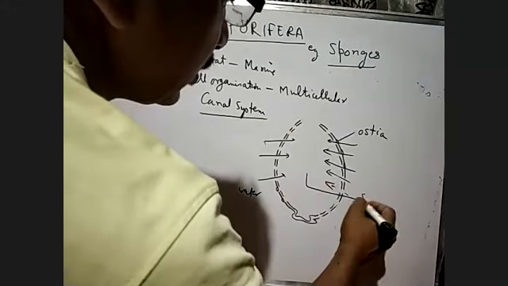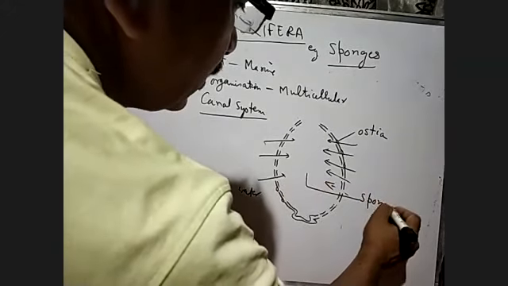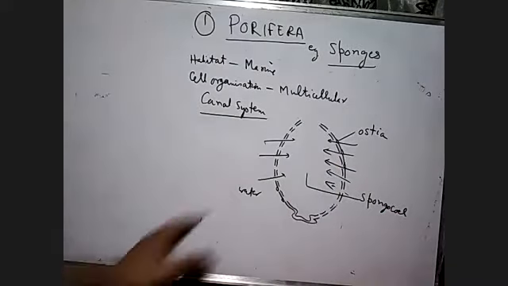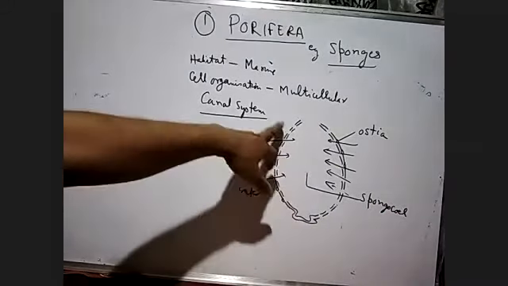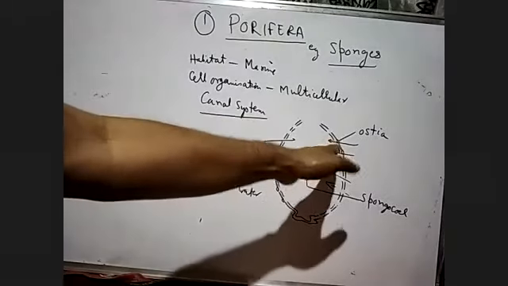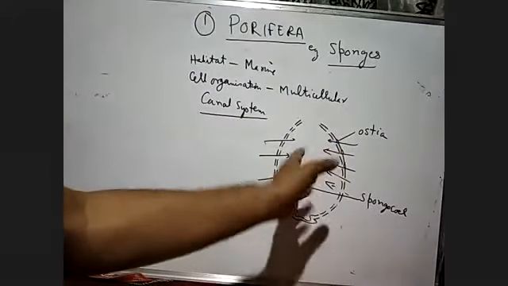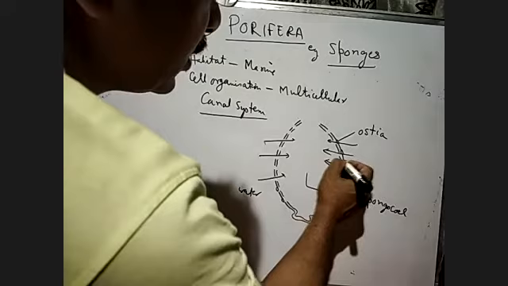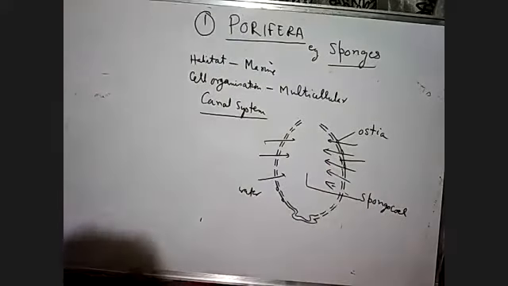spongocoel. This is called the spongocoel. And in the wall of the body, there are minute pores, ostia, and after the ostia, there is also one special kind of cells. These cells are called choanocytes. So here in this part, I'll show you.